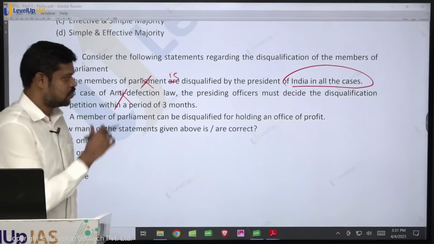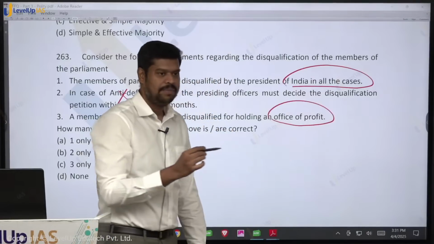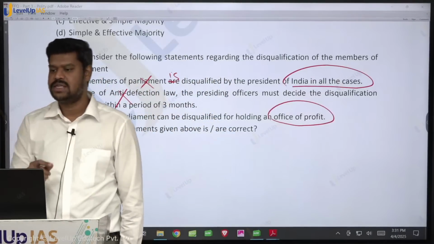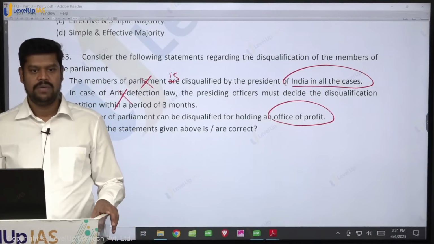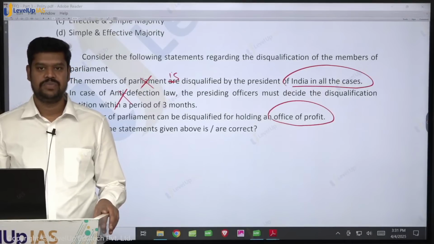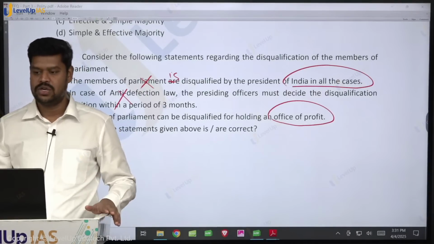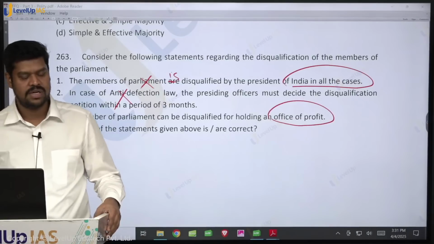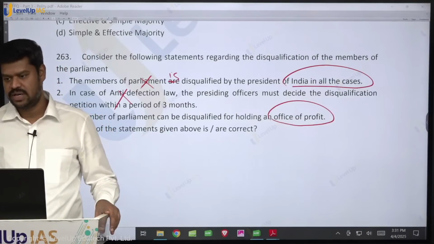So yes, of course, a member of parliament should not hold any office of profit. But has anyone thought about why a member of parliament should not hold an office of profit? Because that creates a conflict of interest. A legislator, a person who is part of a legislative body, occupying an executive post creates a conflict of interest, because as per the constitution, what is the primary function of a legislator?